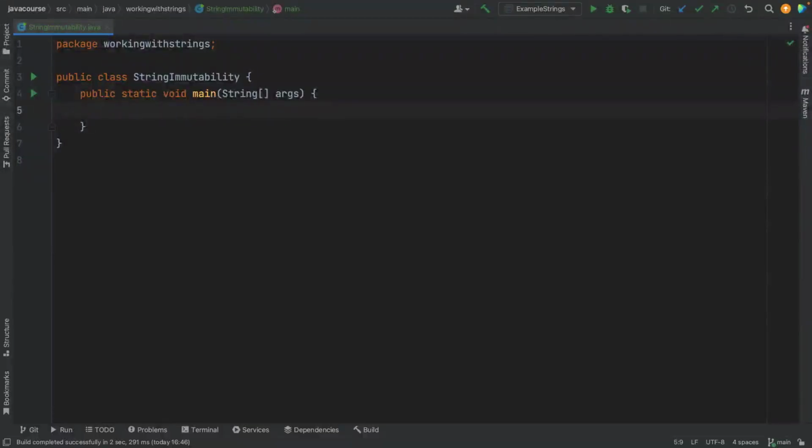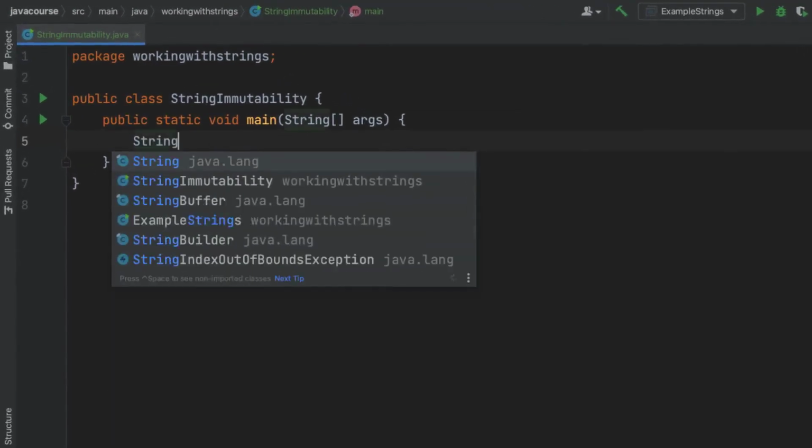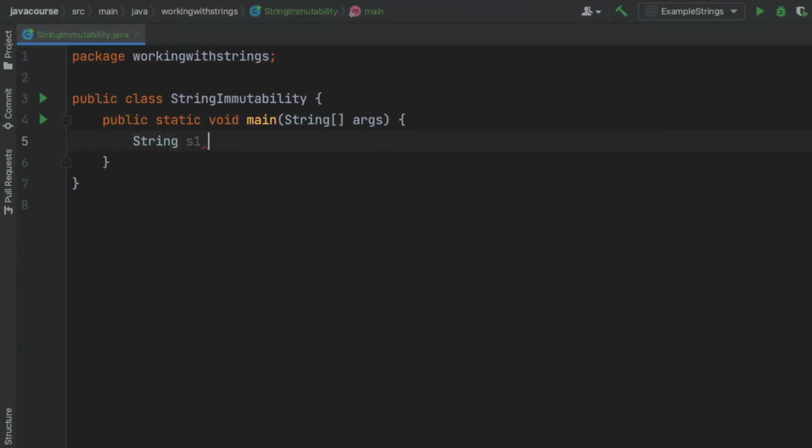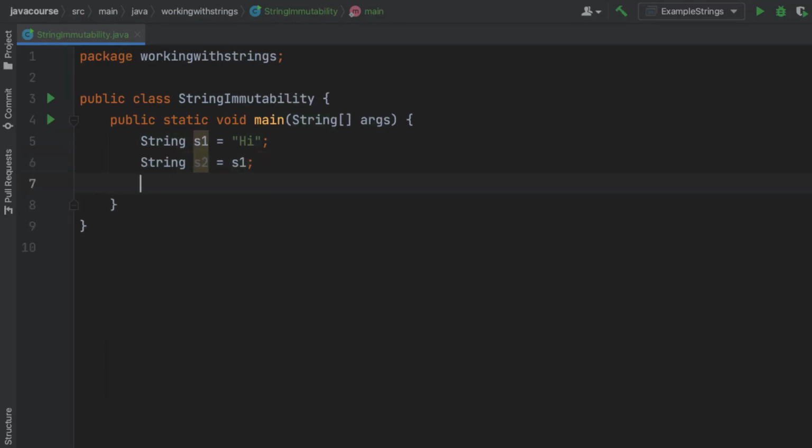Let's prove that this is how it works, right here in IntelliJ. I'm going to create a string s1, and I'm going to set it equal to "hi". And now I'm going to say string s2 equals s1. So s2 is also going to get the value of "hi". And then, just to make sure that this is what's happening, I'm going to print both s1 and s2 separated by a space. Alright. And now I'm going to override s1 with a new string "hello".